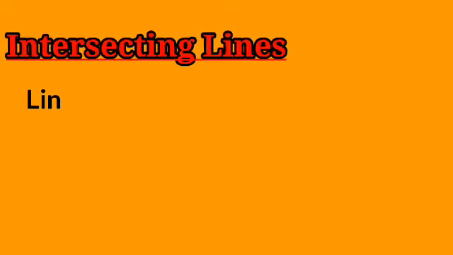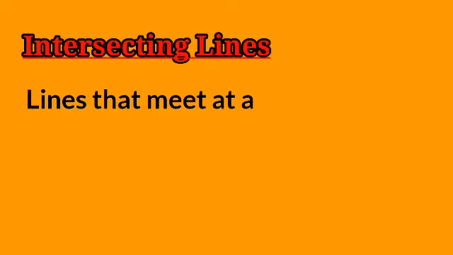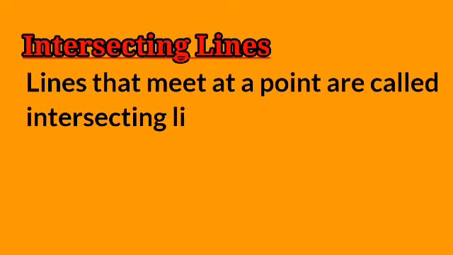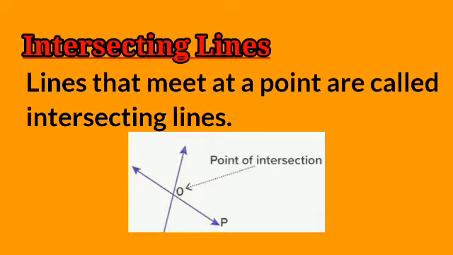Lines that meet at a point are called intersecting lines, and the point where they meet is called the point of intersection. So, which type of lines are known as intersecting lines? Lines that meet at a point are called intersecting lines, and the point where they meet is called the point of intersection.